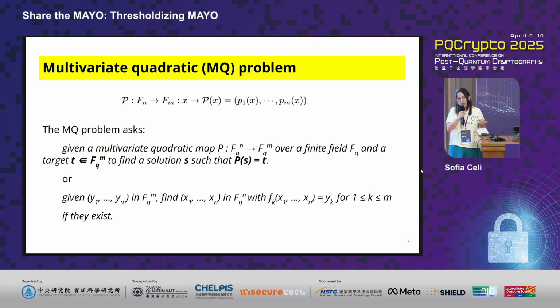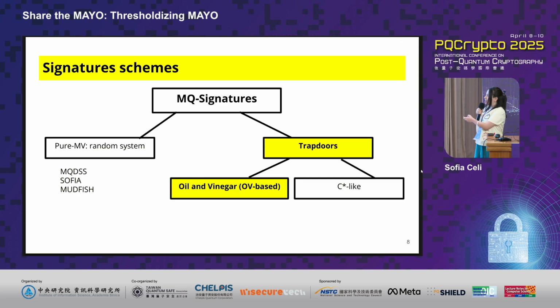So here you will see that we are already getting close to cryptography, because if you set that specific T, for example, to be the hash of the message concatenated with the salt, you essentially have a signature scheme. So that's where we construct cryptography out of this specific problem, by constructing specific signature schemes.